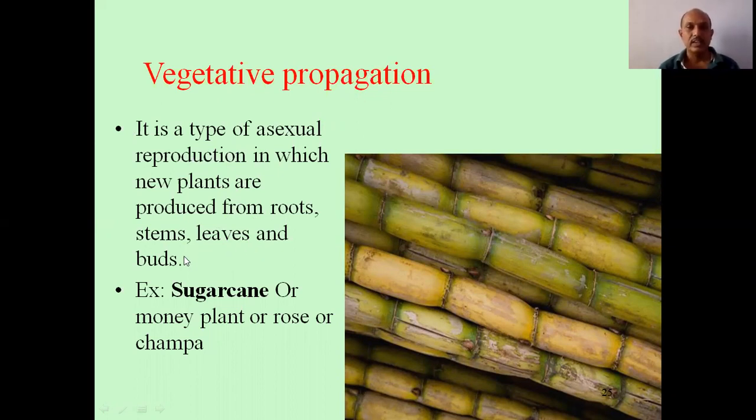Okay, समझ में आ गया? Example, sugar cane or money plant or rose or champa. So many examples you can give. Any part like root, stem, leaves, or bud.